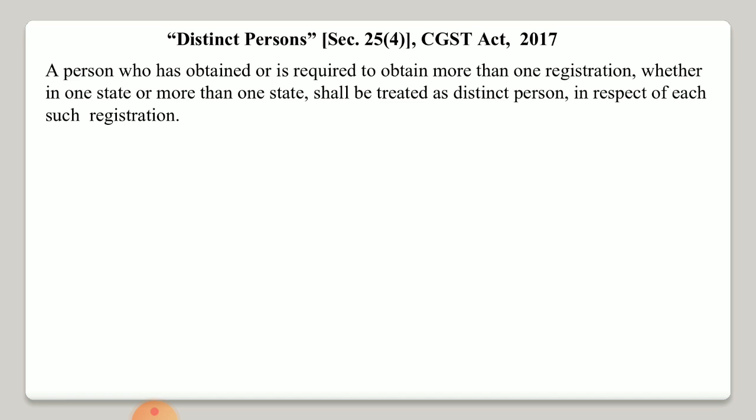each registration. Okay, it means if a person is having two different GST registrations as a taxable person, in that case these two different registrations will be treated as distinct persons, whether the person is the same, one person, who has two different businesses or two different branches, and he has got two different registrations. In that case all these registrations will be treated as distinct persons.